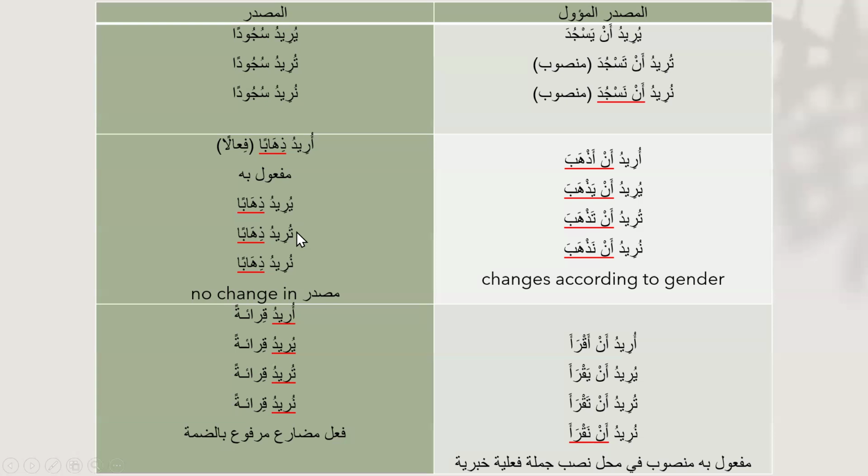But here you see there is no change in the masdar. Zihaban, zihaban, zihaban. There is no change in the masdar. But it is a masdar mu'awwal for this structure: an azhaba, an yazhaba, an tazhaba, an nazhaba. Then we have uridu an akra'a. Then instead of an akra'a, we can put uridu qira'atan.